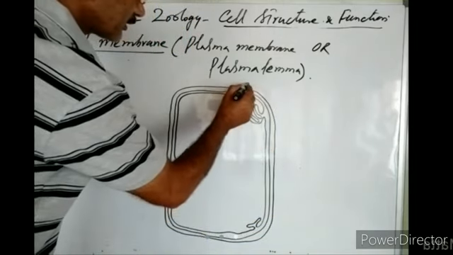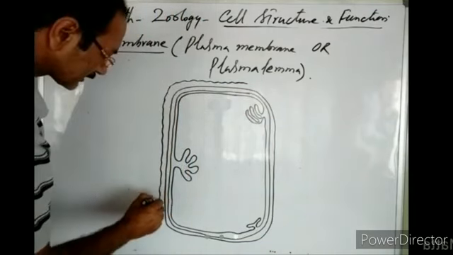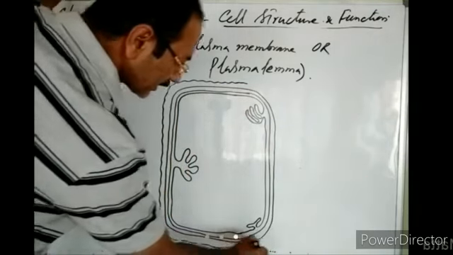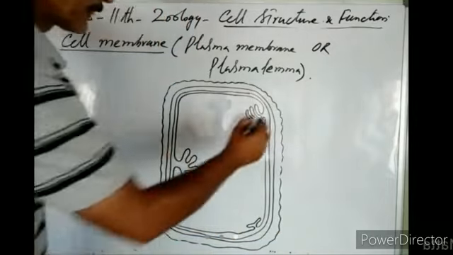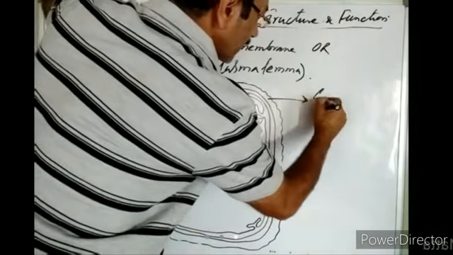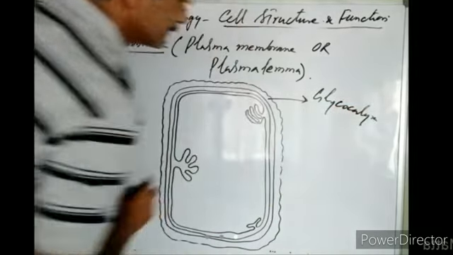Outside the cell wall, there is the glycocalyx, which may be in the form of a slime layer or a capsule. So this is the outermost covering, the glycocalyx.